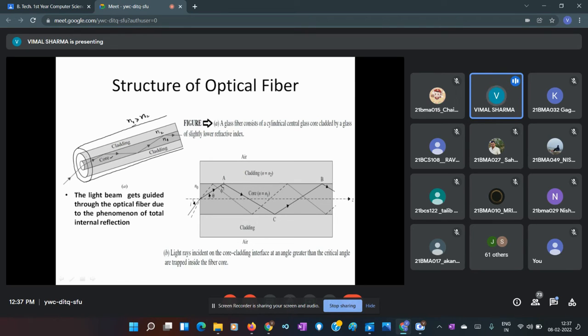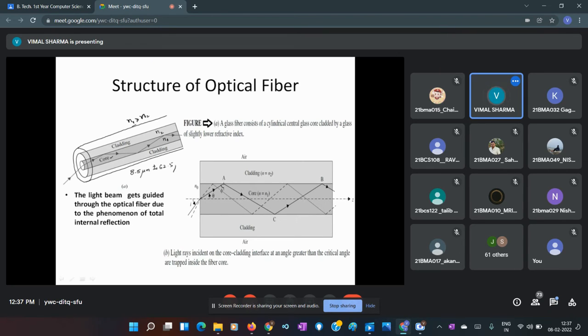Okay, the diameter of this optical fiber is very thin. We are showing it here. The size of the innermost part of the optical fiber, which is called core, is of the order of 8.5 micrometer in diameter.